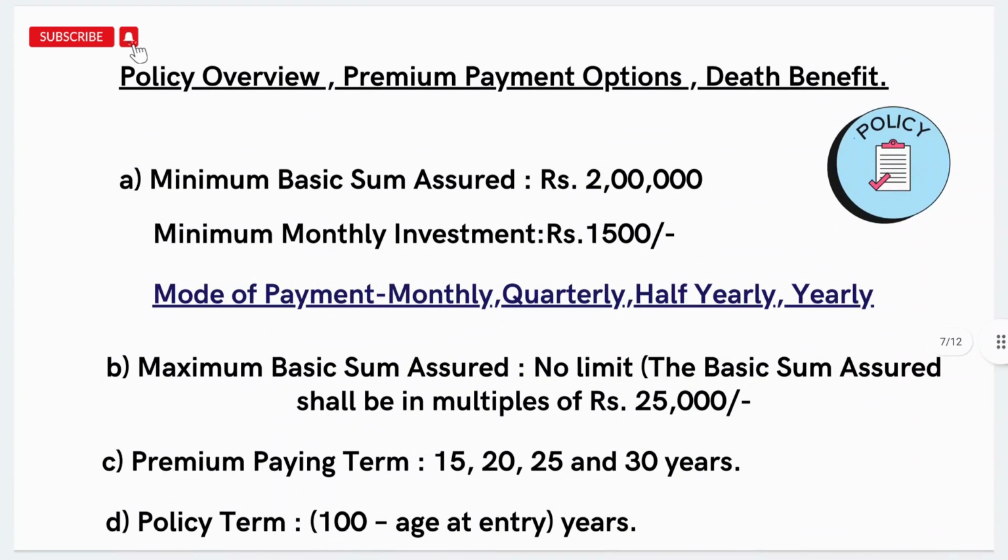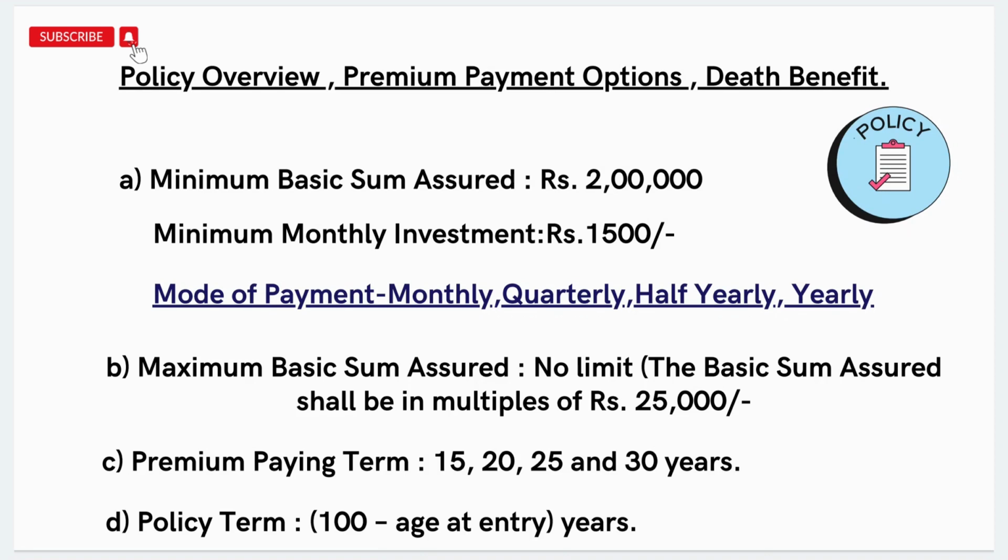Now let's look at some other policy overview, premium payment option, and death benefit in this plan. So the minimum basic sum assured in this plan is of rupees 2 lakh, and the minimum monthly investment is of rupees 1500. So anybody who wants to start investing for a token amount of 1500 also can start to invest in this plan. So anybody can plan for minimum of 1500, and you can increase up to 5000, 10,000, 15,000, any amount which you want to.